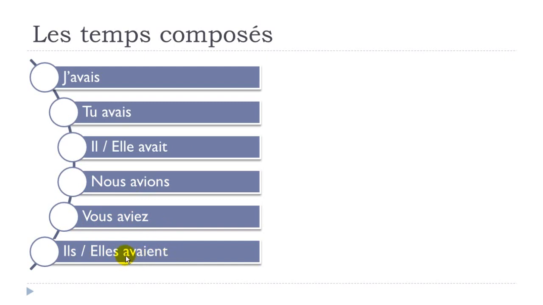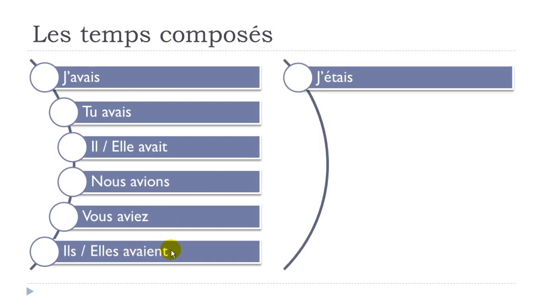So you get phonetically "avait", exactly the same thing that we had here, here, and here. Okay, so it's exactly the same thing that you will pronounce. But then here you make the liaison. Ils avaient, elles avaient. Okay, let's see how être goes.